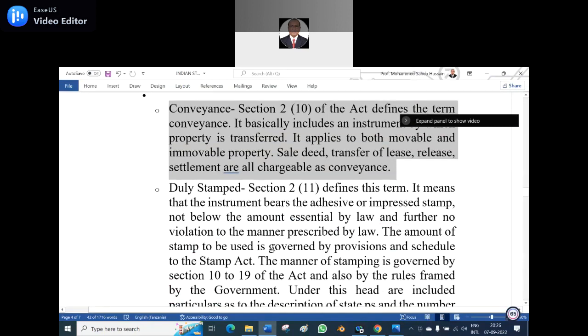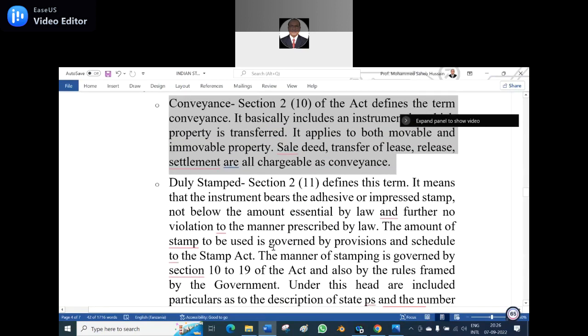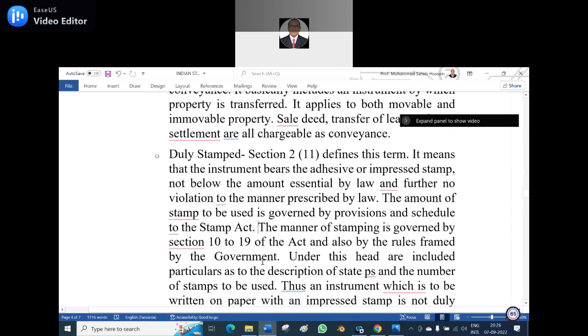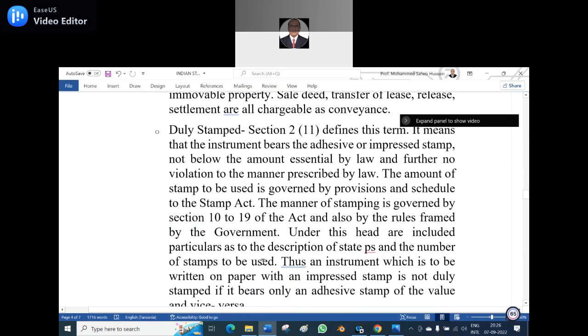It means that the instrument bears the adhesive or impressed stamp not below the amount required by the law, and further no violation of the manner prescribed by law, because the law will say how much the minimum and how much the maximum, which depends upon the worth of the subject or the property. The amount of the stamp to be used is governed by the provisions and schedule of the Stamp Act. There is a ready reckoner in the Act, in the schedules. The manner of stamping is governed by Sections 10 to 19 of the Act.